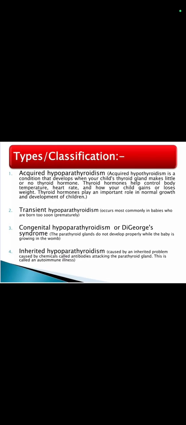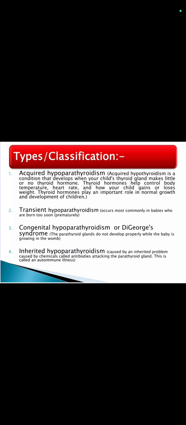Types. Acquired hypoparathyroidism is a condition that develops when your child's thyroid gland makes little or no thyroid hormone. Thyroid hormone helps control body temperature, heart rate and how your child gains or loses weight. Thyroid hormones play an important role in normal growth and development of children.